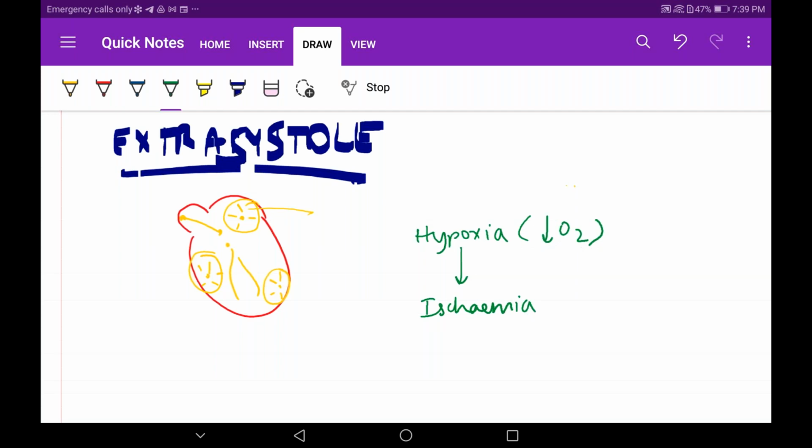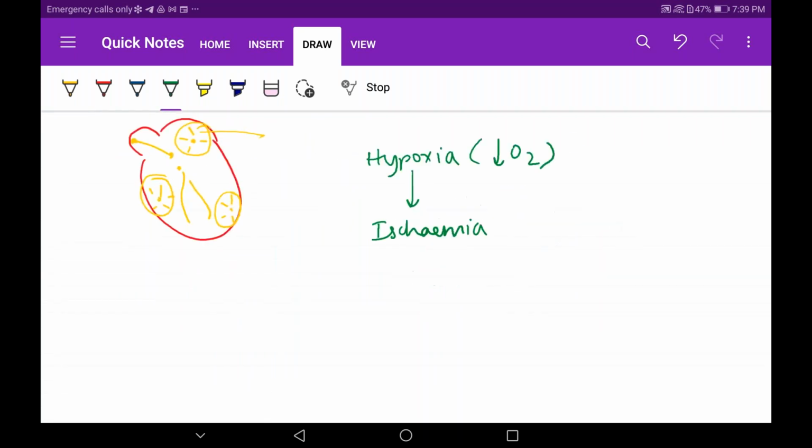Why is ATP not being generated? You all know, because in the mitochondrial electron transport chain, in the fourth complex, you require oxygen for ATP to be generated. So ATP is not getting generated. Every cell has sodium potassium ATPase. Because of lack of ATP, this sodium potassium ATPase is not working. If it is not working, sodium will not be pushed out of the cell, so more sodium is accumulating inside the cell.